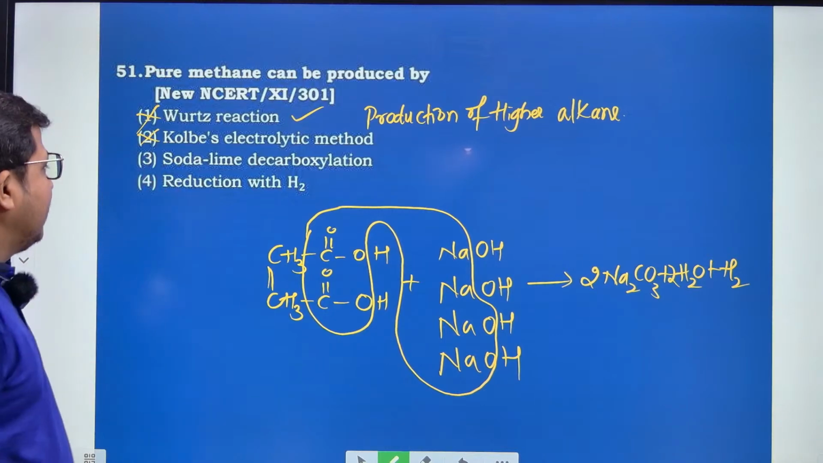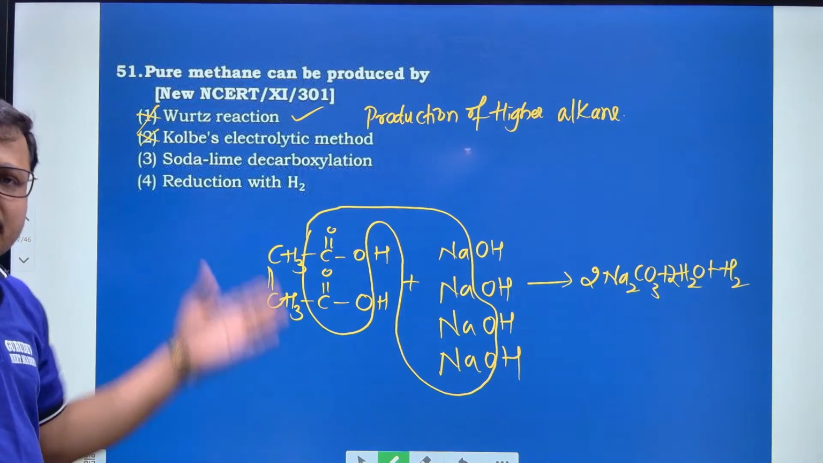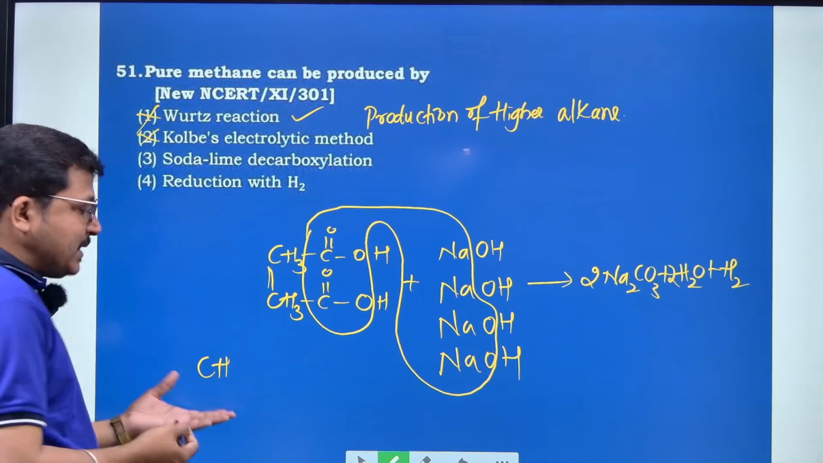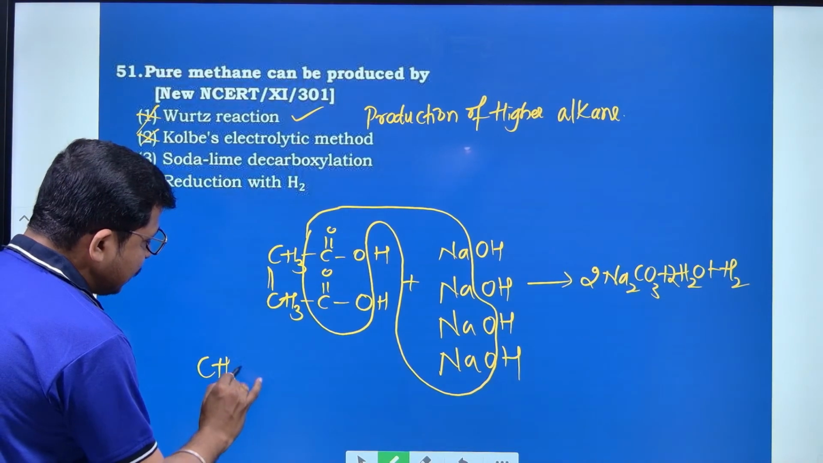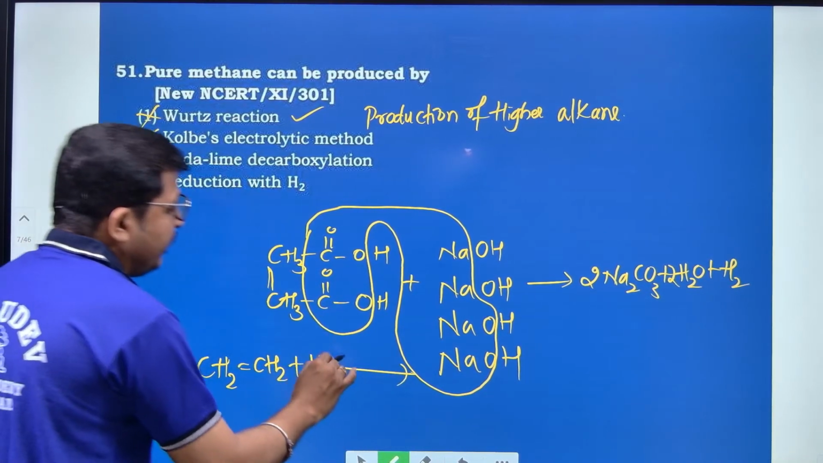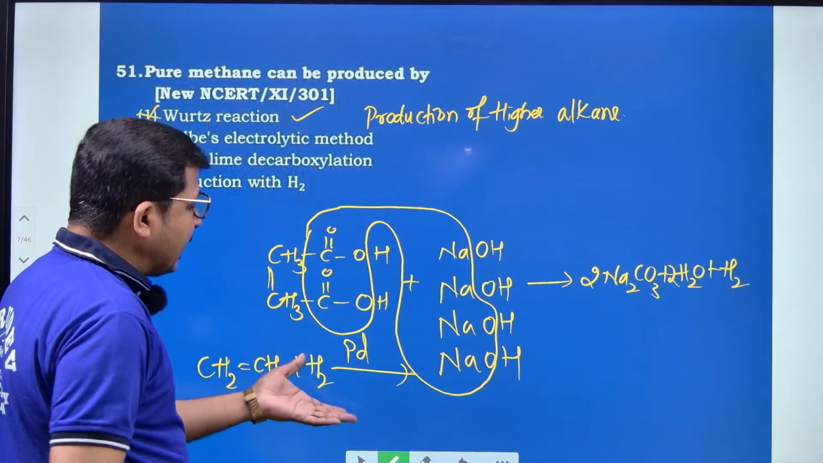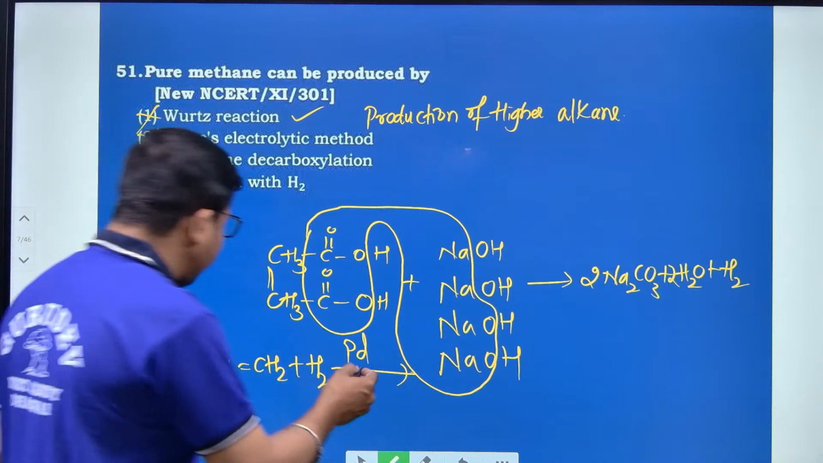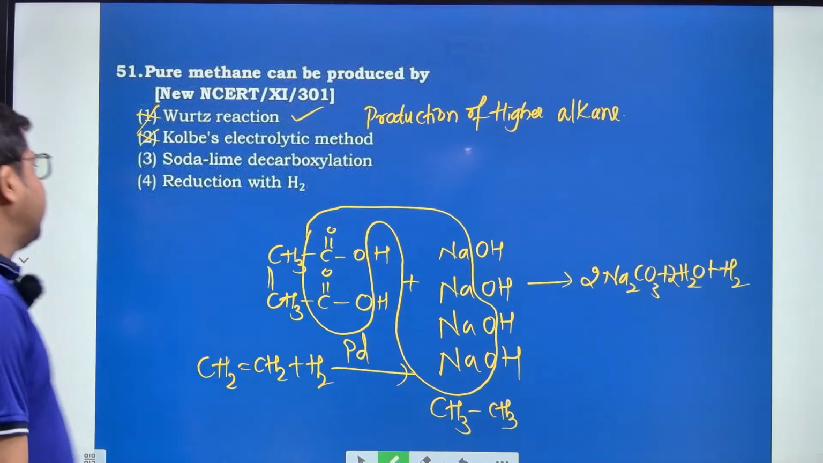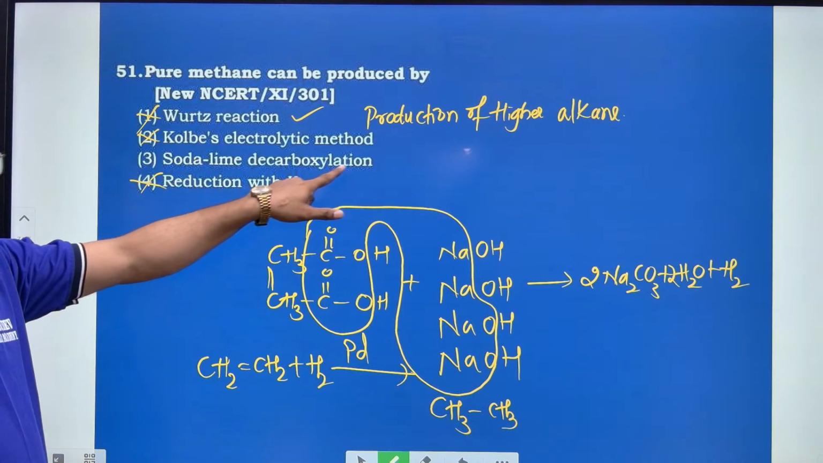Next move to the fourth option, reduction with hydrogen. Reduction with hydrogen takes place only in the alkenes. Just take an example: CH2 double bond CH2 plus H2 in the presence of a suitable catalyst, a catalytic hydrogenation reaction. This will also produce higher compounds. Hence option 4 will also not follow, but only the soda lime decarboxylation reaction.